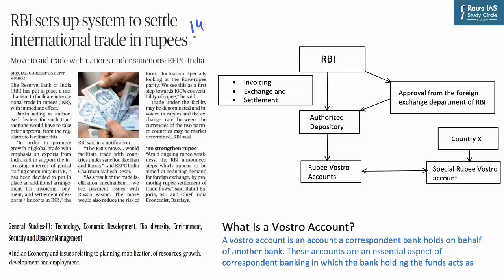Page number 14 of today's newspaper presents an article which talks about RBI to set up system to settle international trade in rupees. Now this topic is important more from the perspective of GS paper 3, and it will come under the topic of economic development. As a subtopic, it will come under Indian economy and issues related to planning, mobilization of resources, growth, development and employment.